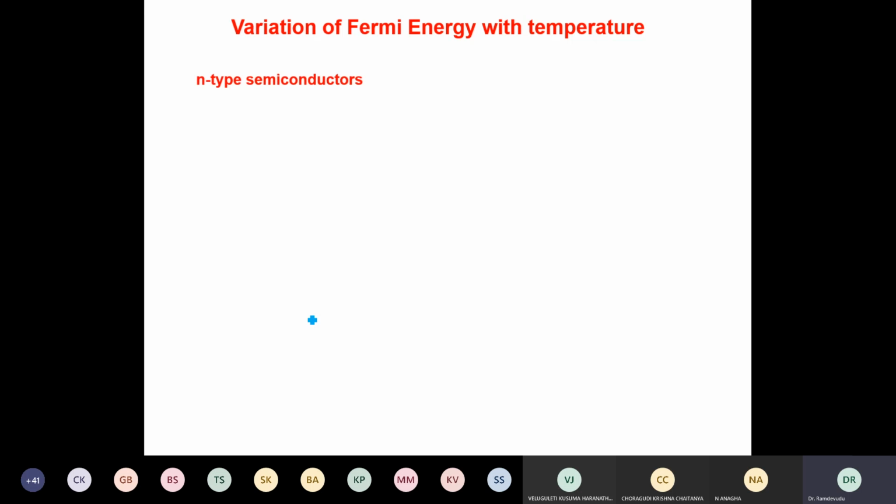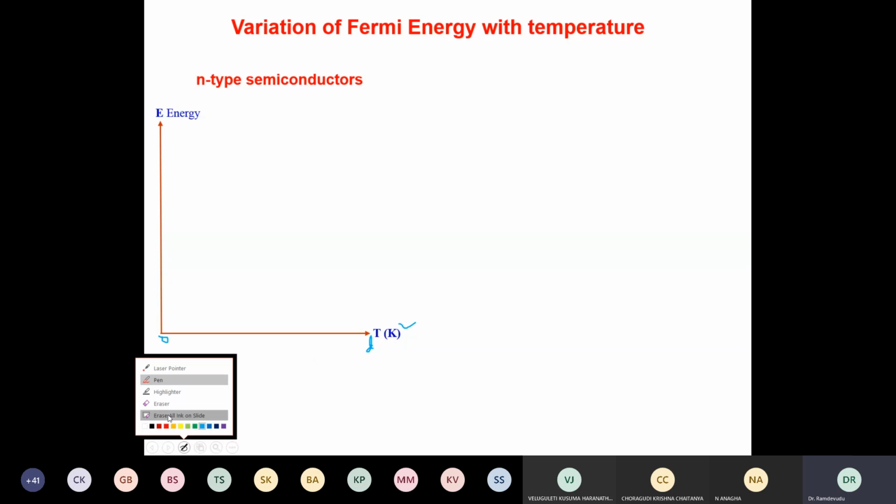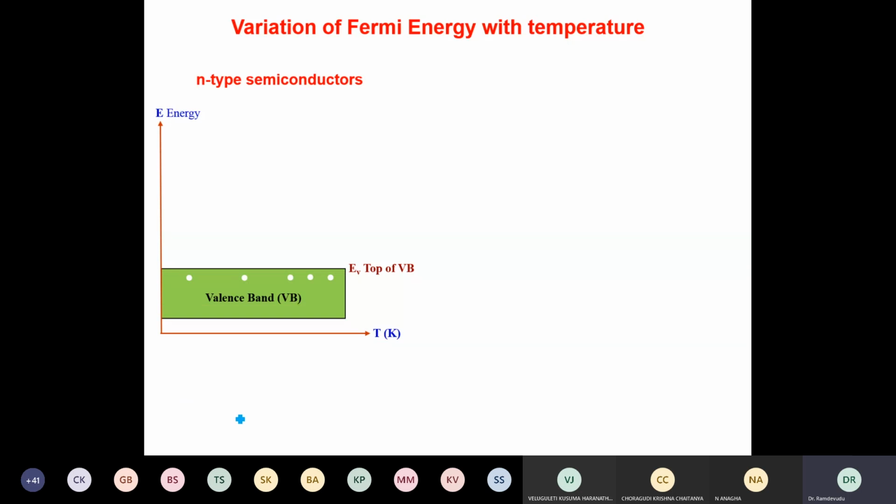So now look at this n-type semiconductor first. This is the energy band diagram I'm taking. In addition to the distance d on this, I'm also taking temperature T. So if I am changing the temperature from 0 K to several values, we have to look at how the Fermi energy level changes. This is the valence band, this is the conduction band. We have more electrons because it is an n-type material, and this is the bottom edge of the conduction band, and this is the top edge of the valence band.